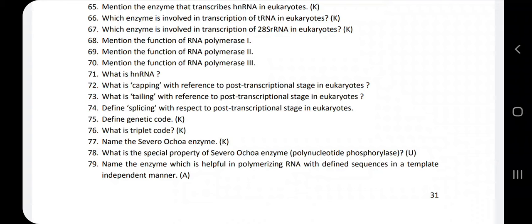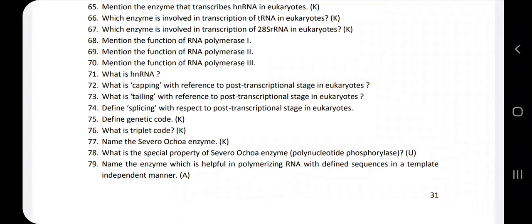The enzyme which is involved in the transcription of 28 sRNA, that is small ribosomal RNA in eukaryotes, is RNA polymerase 1, and this RNA polymerase 1 is only involved in the transcription of 28 sRNA, 18 sRNA and even 5.8 sRNA.